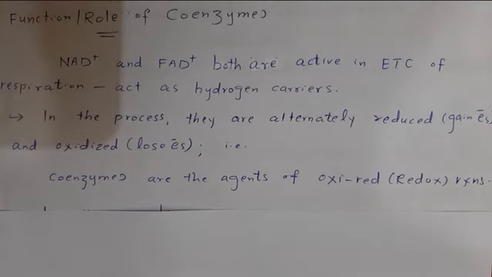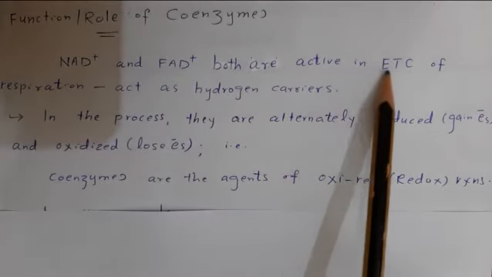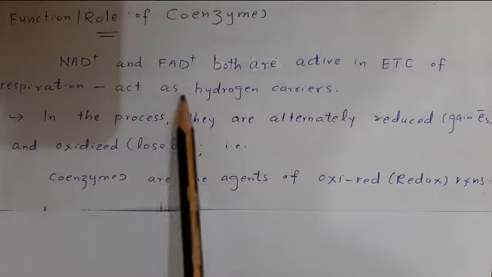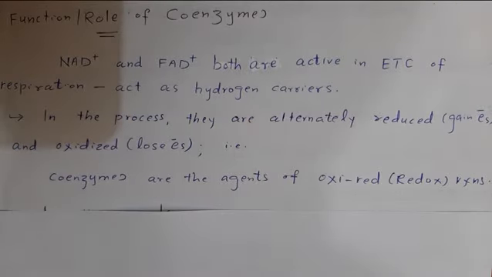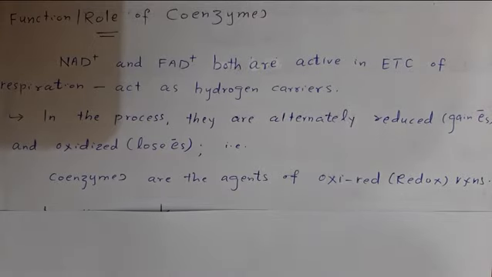Now, the function or role of coenzymes. NAD and FAD are both active in the electron transport chain of respiration and act as hydrogen carriers. In the process, they are alternately reduced, that is they gain electrons, and oxidized, that is they lose electrons. In other words, coenzymes are the agents of oxidation-reduction or redox reactions.